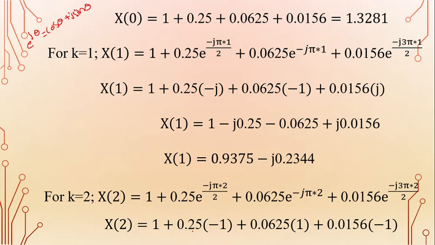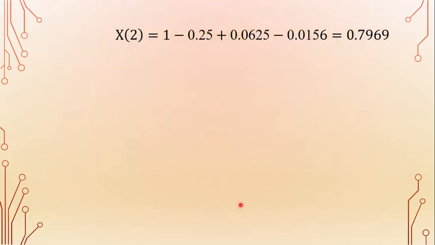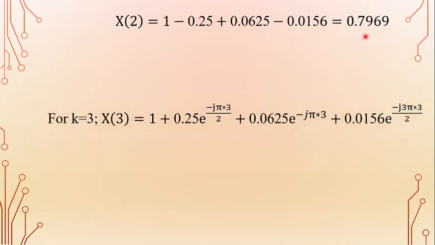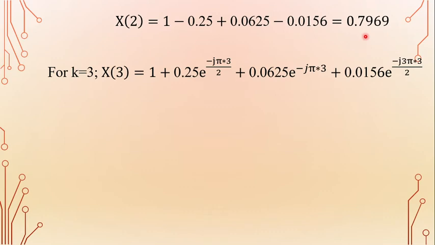So this is the expression: x of 2 is equal to 1 minus 0.25 plus 0.0625 minus 0.0156. So that is equal to 0.7969. Next, substitute the next value, k equal to 3.